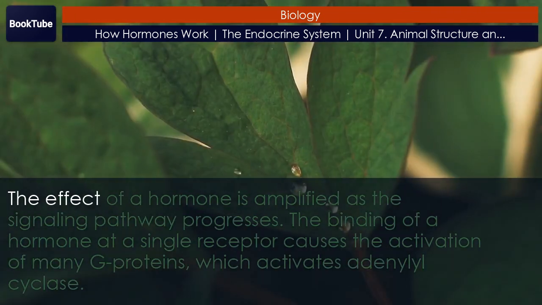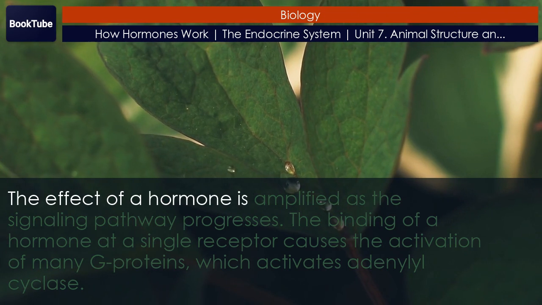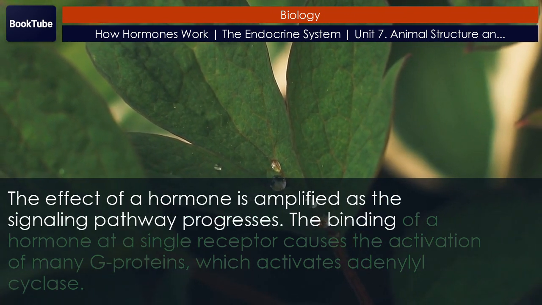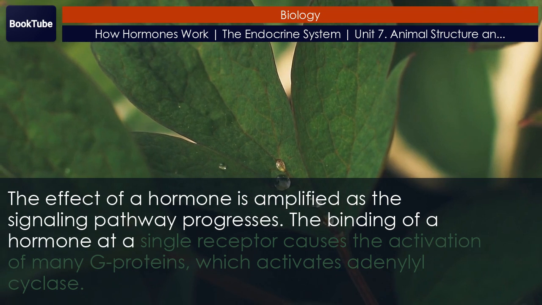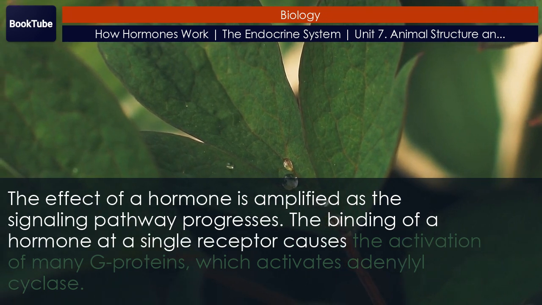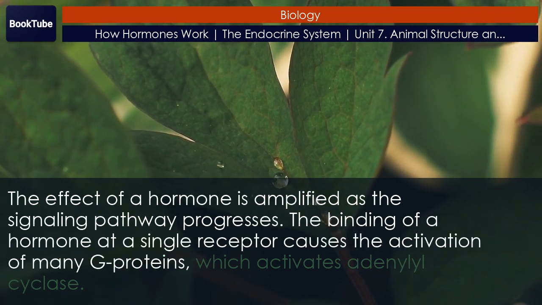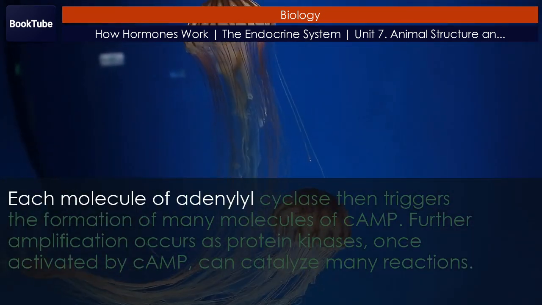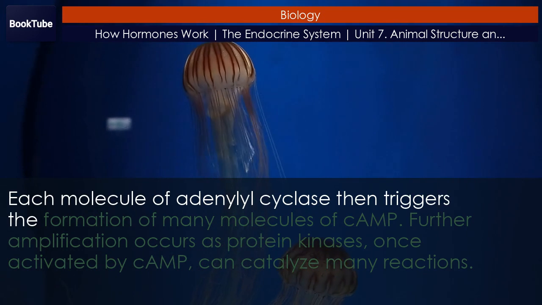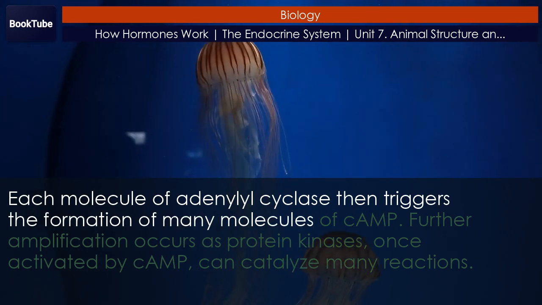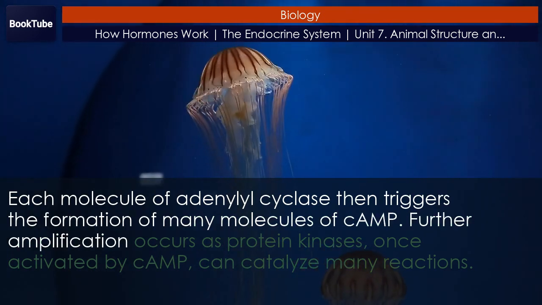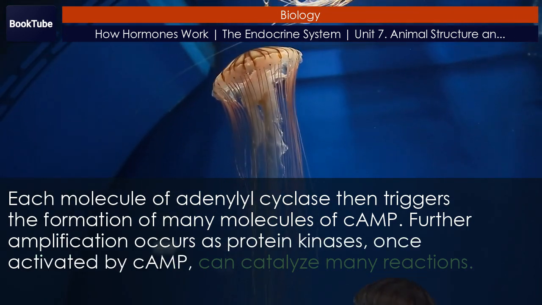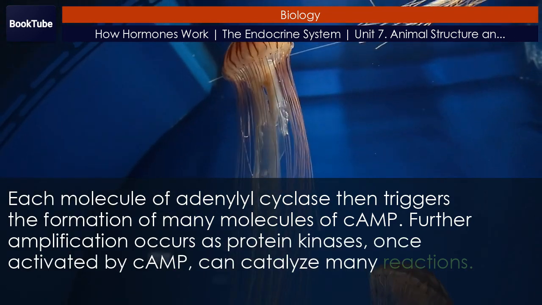The effect of a hormone is amplified as the signaling pathway progresses. The binding of a hormone at a single receptor causes the activation of many G proteins, which activates adenylyl cyclase. Each molecule of adenylyl cyclase then triggers the formation of many molecules of cAMP. Further amplification occurs as protein kinases, once activated by cAMP, can catalyze many reactions.